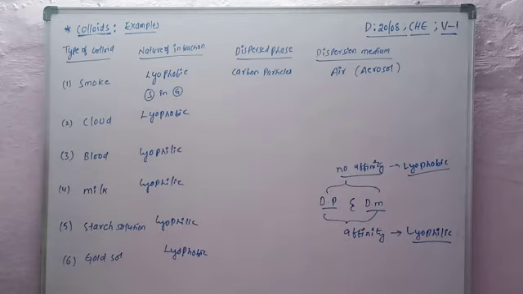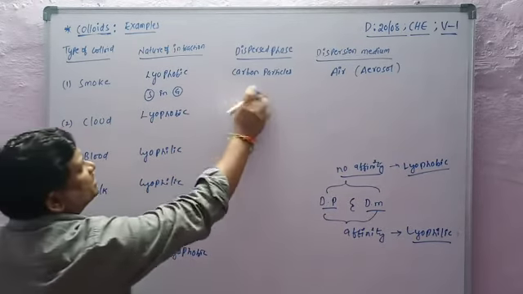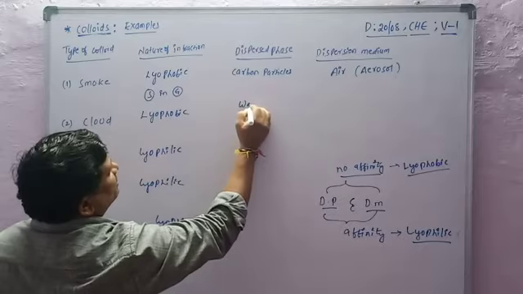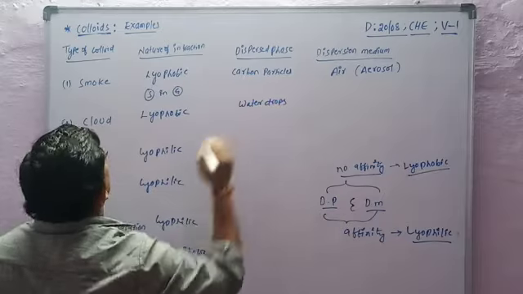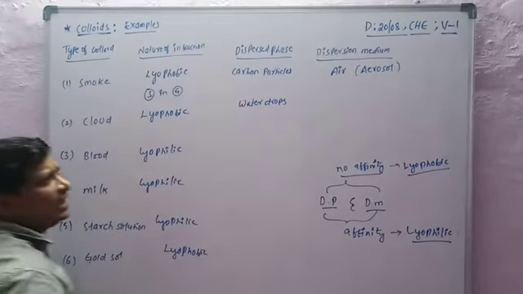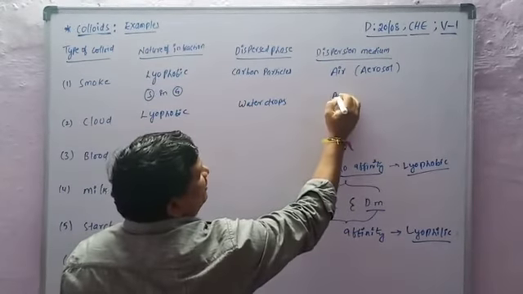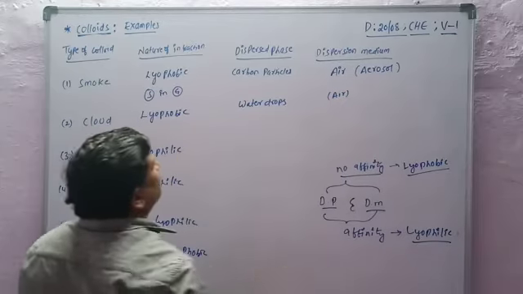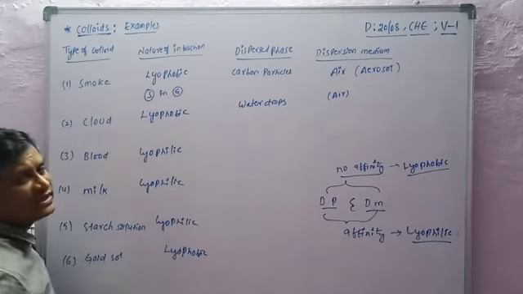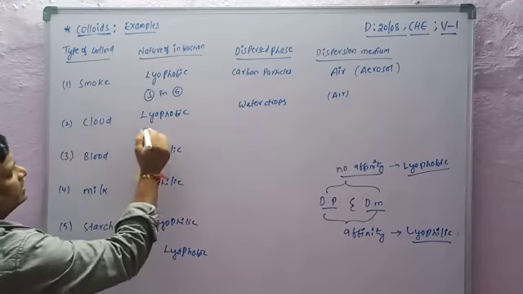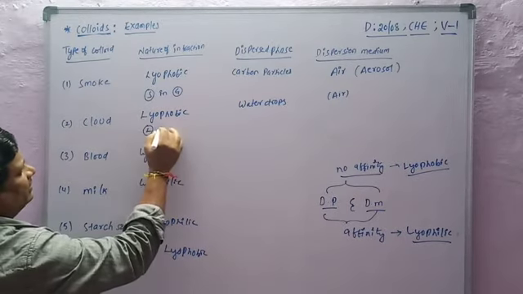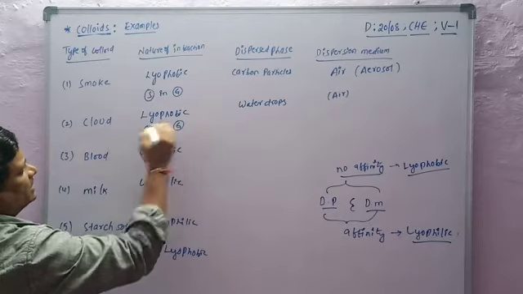In cloud, the dispersed phase is water drops and the dispersion medium is air. Water drops are liquid, so it is liquid in gas.